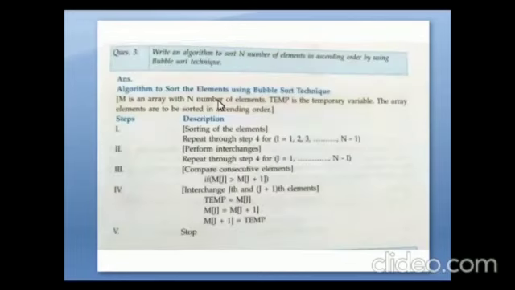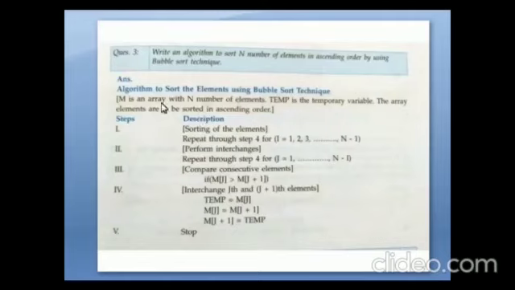Now we are going to write the algorithm to sort n elements in ascending order using the bubble sort technique. Bubble sort means first we compare two adjacent elements. If the element is smaller, then we swap the elements. Then we check the next two elements. So this is called bubble sort.